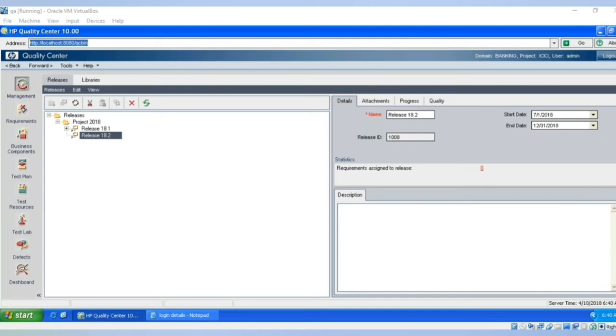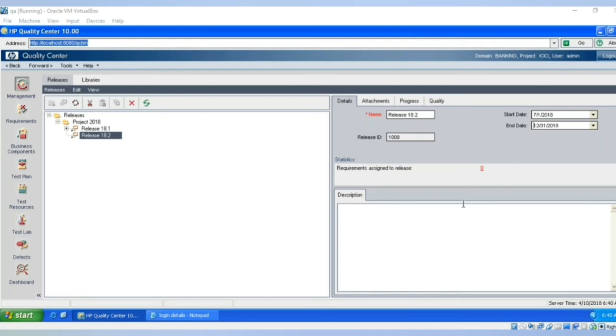There is no limitation. But to understand easily, if you can define the releases with the year names like this, then it will be easy to understand. Okay, so that we can easily understand. Whenever we say release 18.1, that will be referring to the first 6 months of the particular year, and 18.2 means in 2018 it will be referring to the second 6 months.